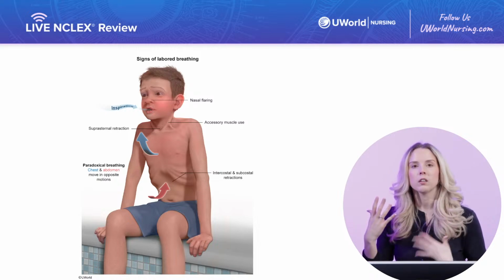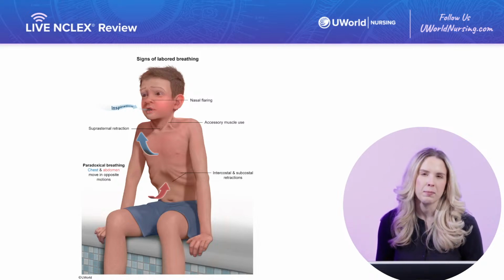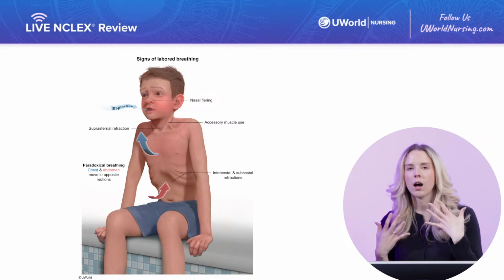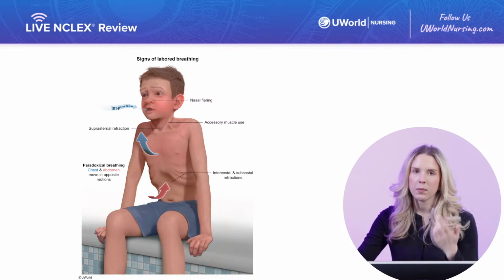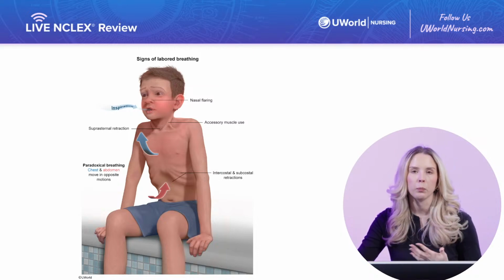We want to make sure we're elongating that airway, especially for babies that maybe don't have those neck muscles to be able to adjust themselves. We want to make sure we're positioning them in an appropriate way.